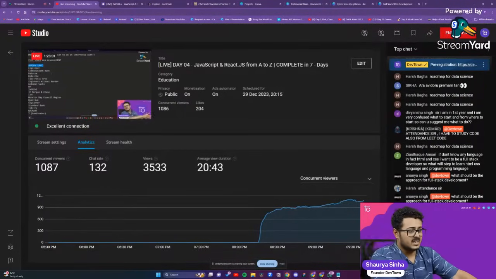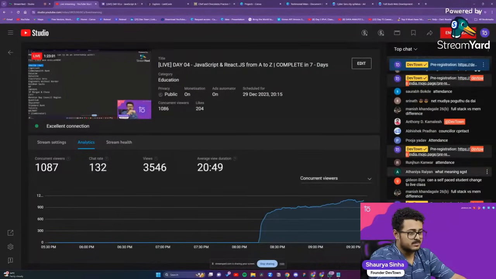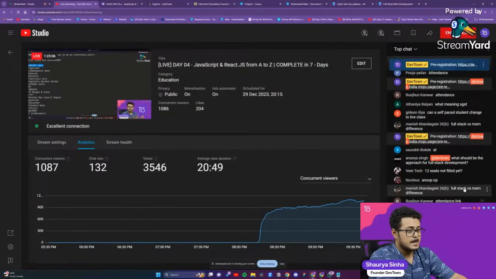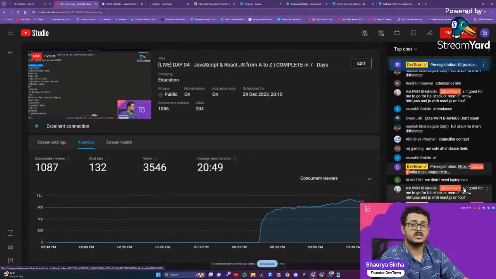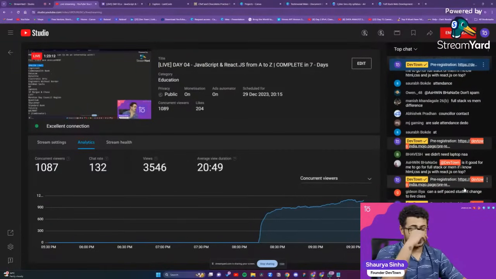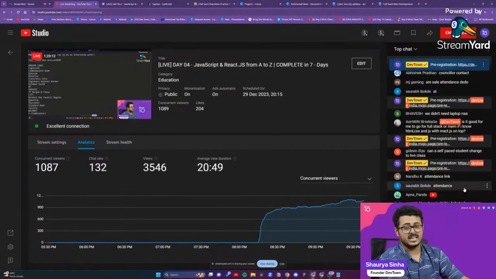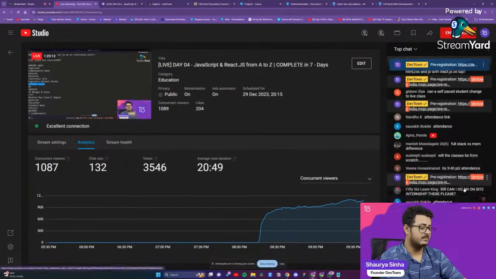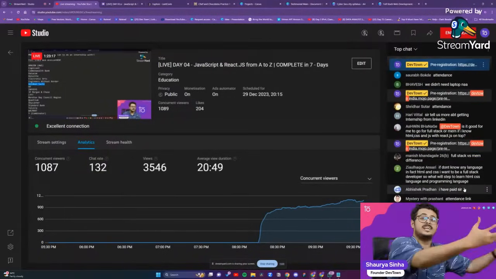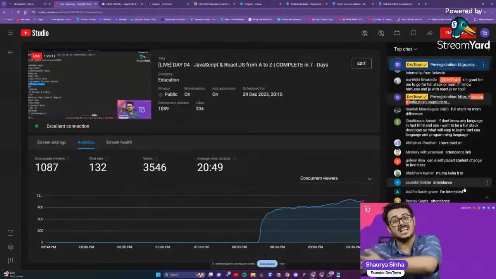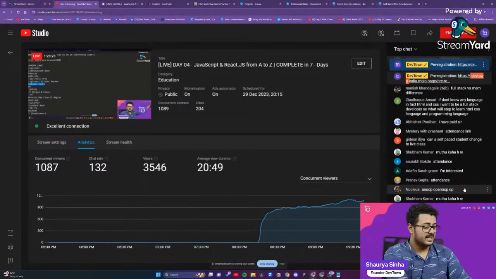I missed the question right over there. Okay. What should be the approach for full stack development? First, decide whether you want to go further with an MNC or with a particular startup. If you're choosing full stack development, I will usually suggest do not aim for an MNC, aim for a startup itself. That will be my suggestion, because doing well in both data structures and algorithms as well as full stack is very tough. It's actually very tough.